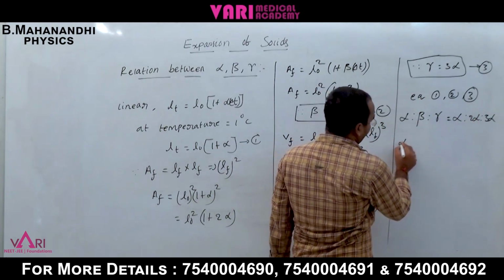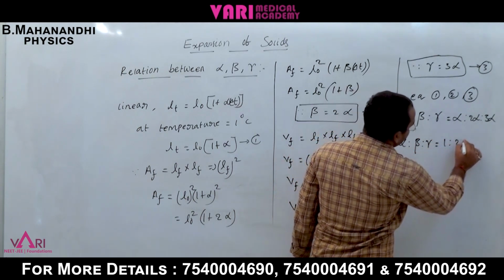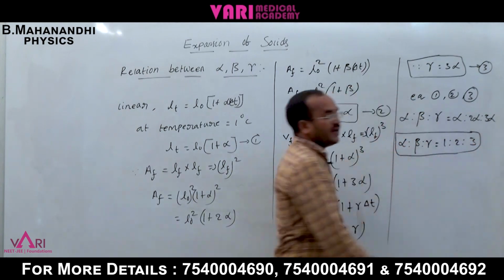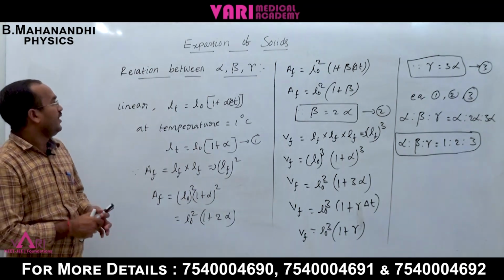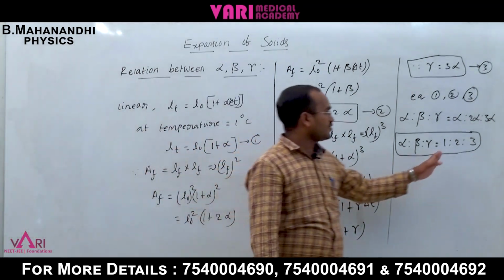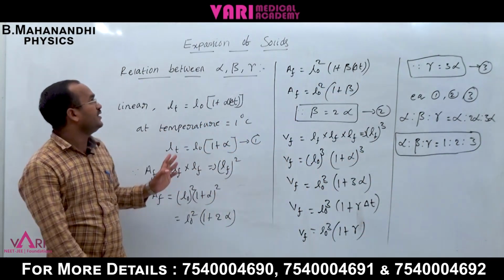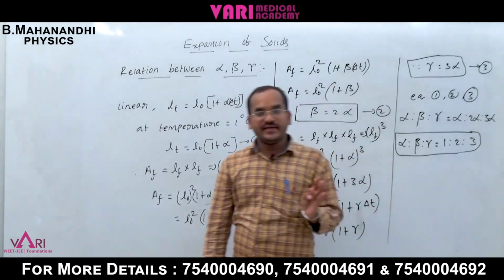Alpha cancels, so alpha is to beta is to gamma is equal to 1 is to 2 is to 3. The relation between linear expansion, areal expansion and volume expansion is 1 is to 2 is to 3. This is the explanation of the expansion of solids: linear, areal and volume.